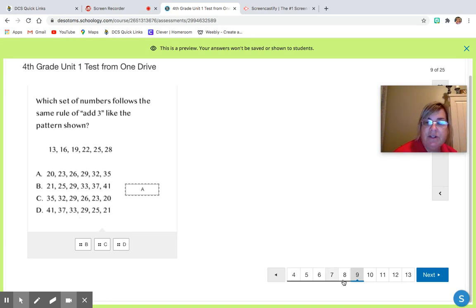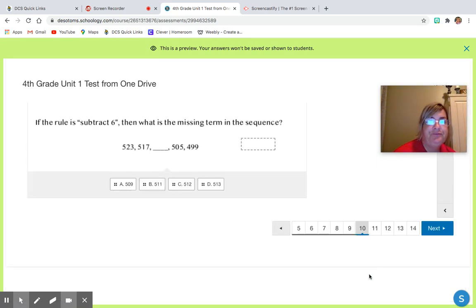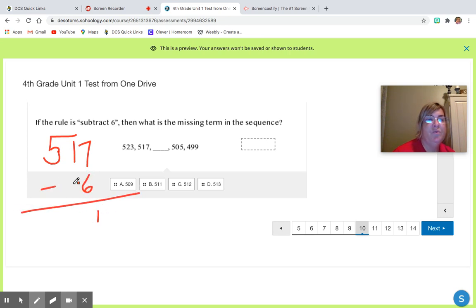All right, so let's go to the next question, 10. All right, we got the rule subtract 6. So we're taking 517 and we're subtracting 6 from it. So if I get my pen and I go 517 minus 6, we know that is 7 minus 6 is 1. And then this would be 1, and this would be 5. So 511 would be the correct choice. So B it is.